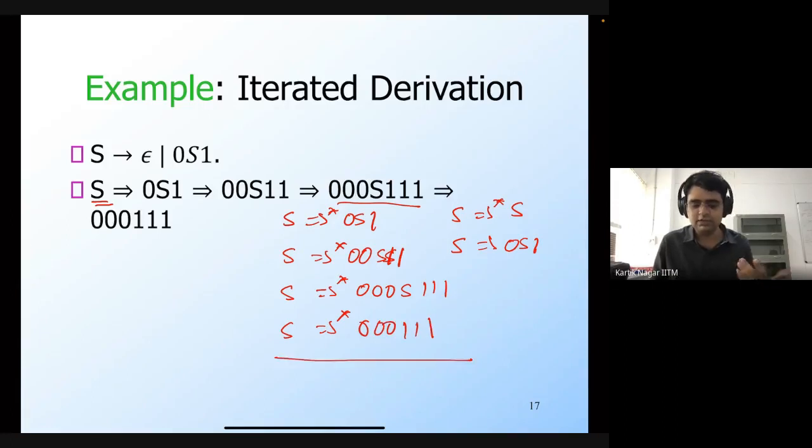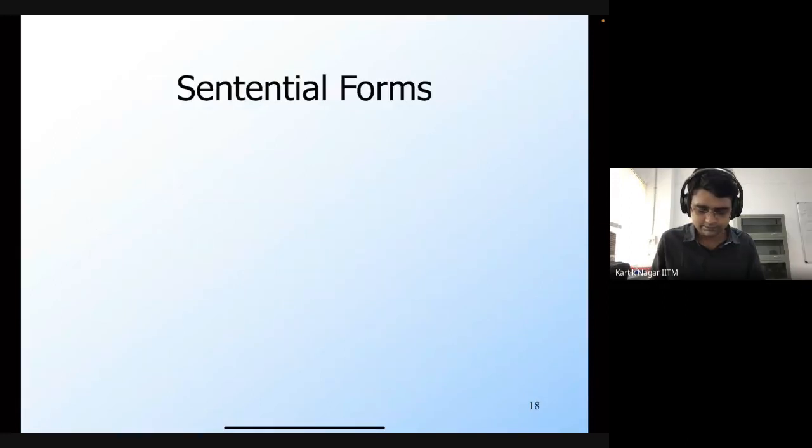And this is what we eventually want to arrive at. We want to find out all the terminal strings that can be derived from the start symbol S using any number of steps. So in any number of steps, we want to find the set of terminal strings that can be derived, and they can be expressed using this notion of iterated derivation. So are there any questions so far regarding the notion of derivations or iterated derivation?